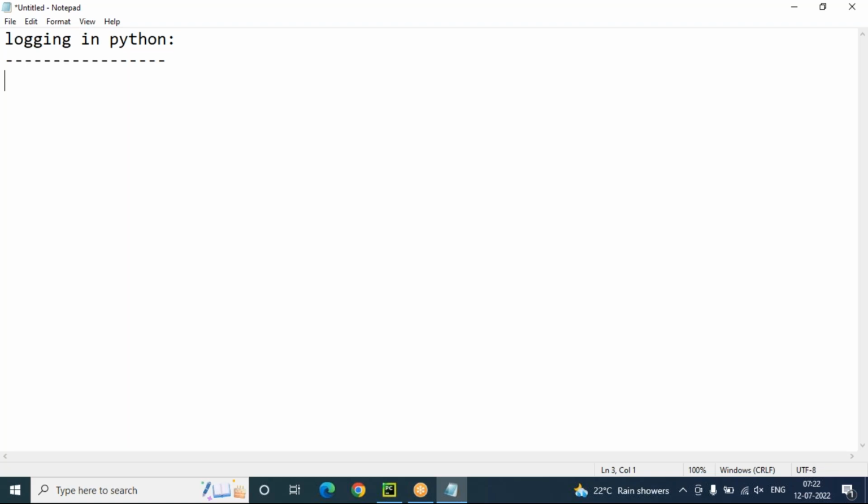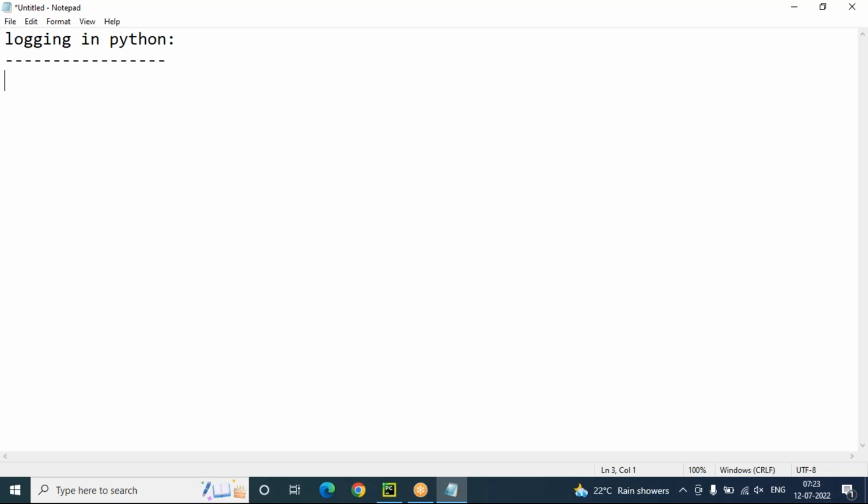No one will come to you, no one will tell you like that. So they will generate log files for your application flow. Log files mean complete exception information and complete execution flow of your Python program. A log file will store complete information: how your program is running, at what time the end user is giving some inputs, and what problem is actually raised in our application. That information can be stored in the log file only.